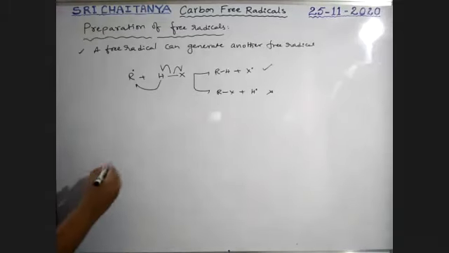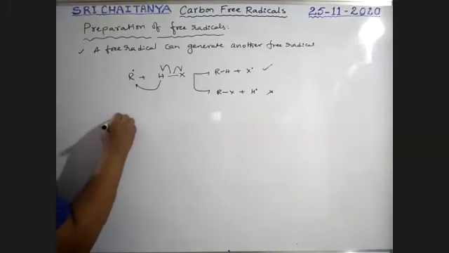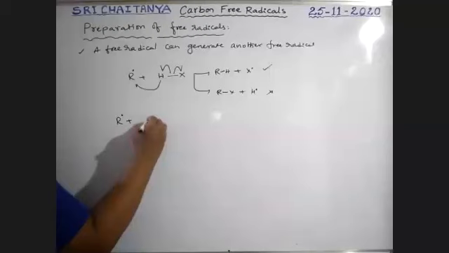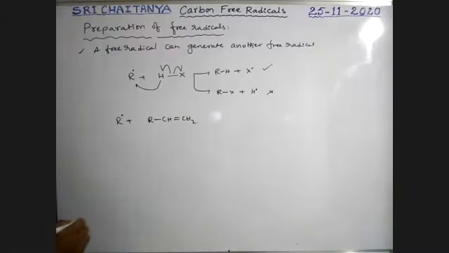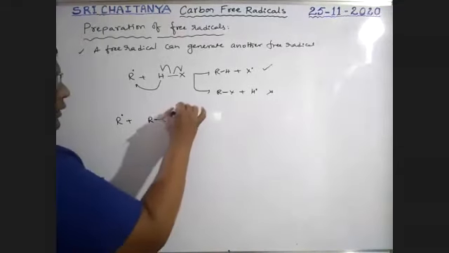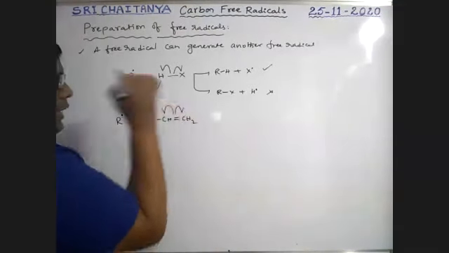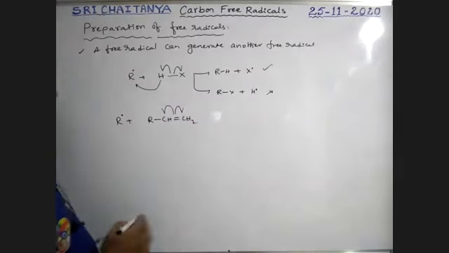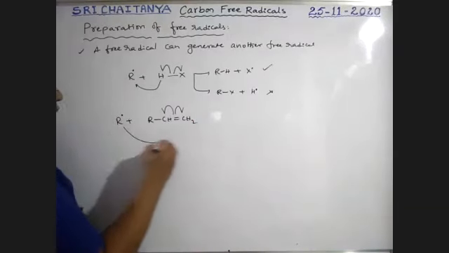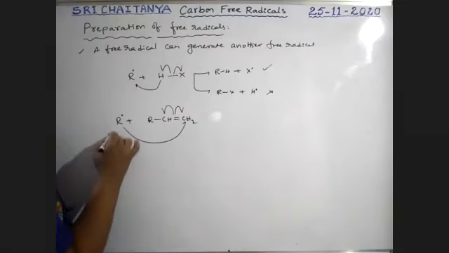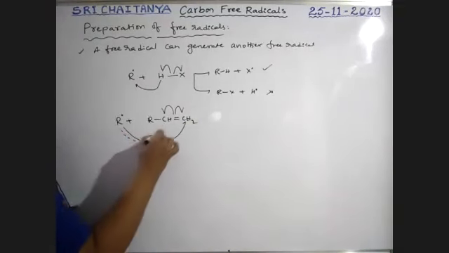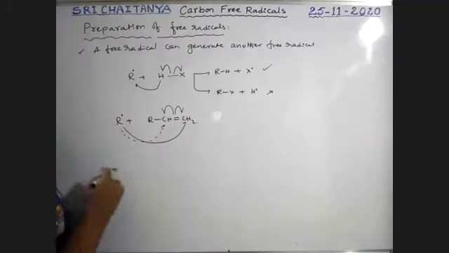Next, one more. If an alkyl free radical combines with RCH double bond CH2. So here, it is an unpaired electron, boys. There are two possibilities. This alkyl free radical may attack that carbon or may attack this carbon. Both are possible.